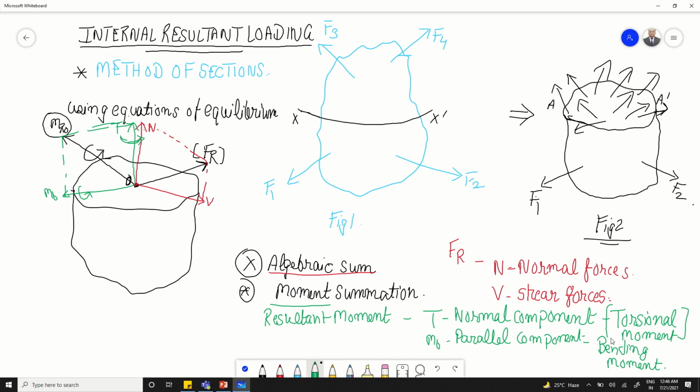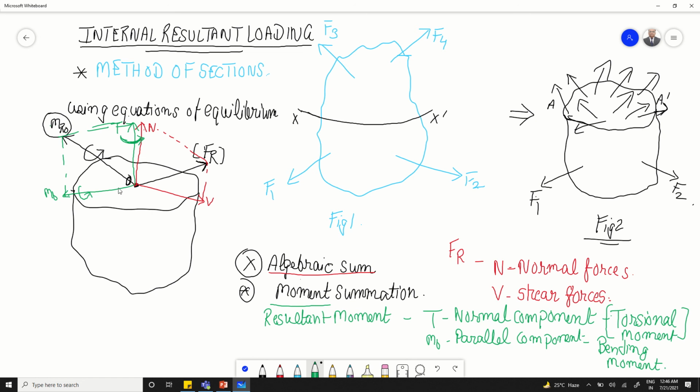This type of force which gives rise to the twisting effect in a body, we call torsional moment. That is the reason the normal component is responsible for creating a twisting effect in a body, and ultimately it gives rise to shear stress within the layers of the body.